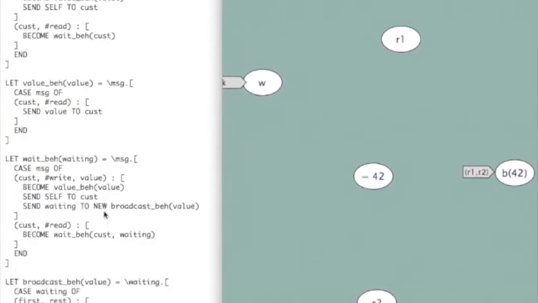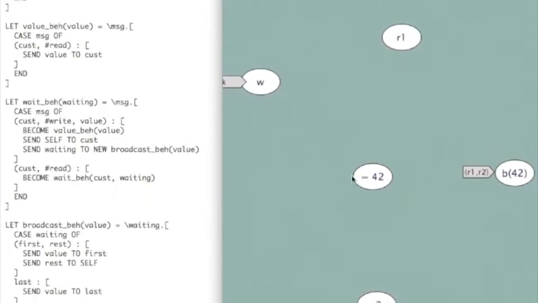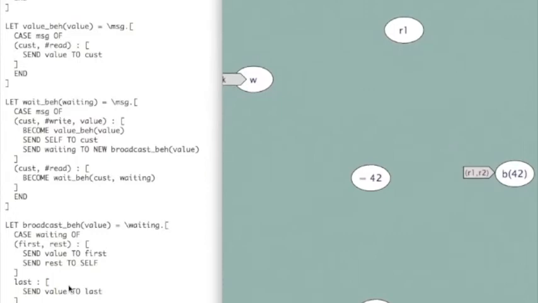So what about the broadcast behavior? Broadcast behavior's job here is simply to iterate through the customers and make sure that they each get an instance of the result. So when it receives a message, it checks to see whether there's a first and a rest. So basically, this case is doing pattern matching. It looks at the structure of the message and says, is the list of things that are waiting a pair? And if it is, then I've detupled it, and I send the value to first. I send the rest of the list to myself.